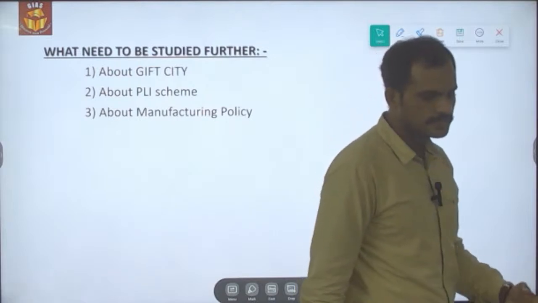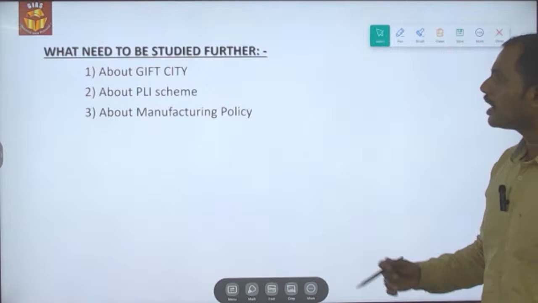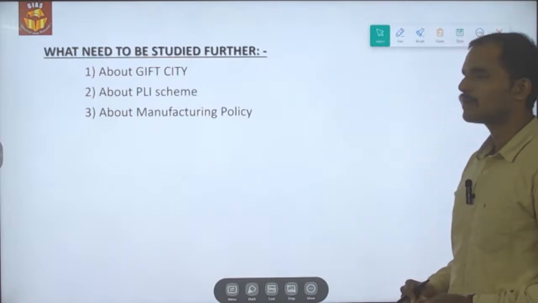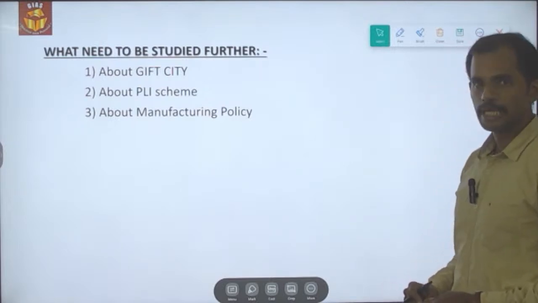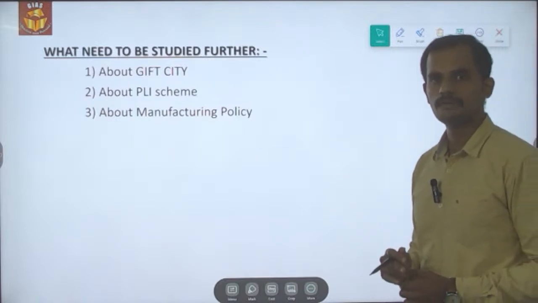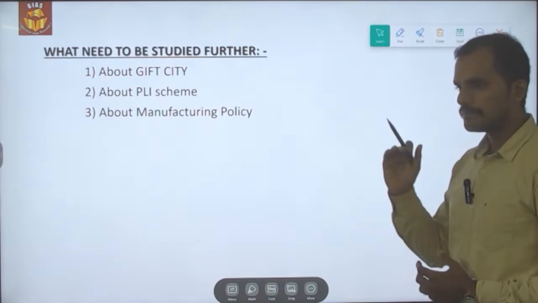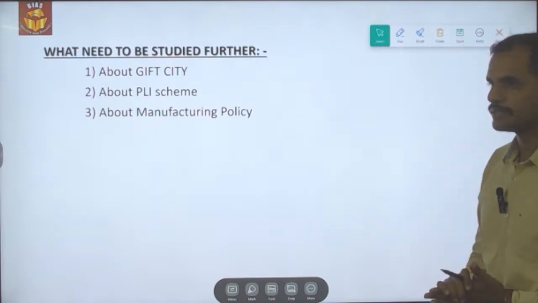So this is the news and analysis of the news, and what needs to be studied further is we should know about GIFT City and then the PLI scheme and also the manufacturing policy of India. So these are all the other areas which we need to be aware of, and with this we have reached the end of this topic.